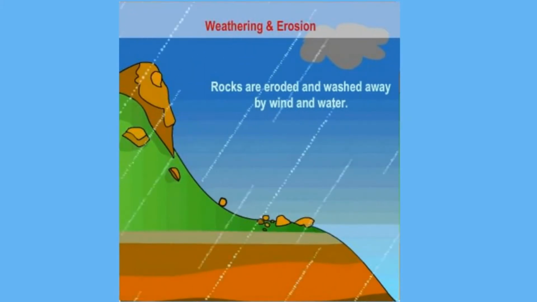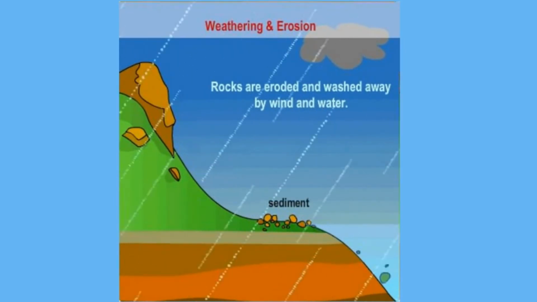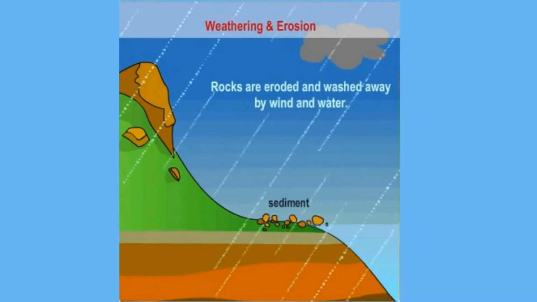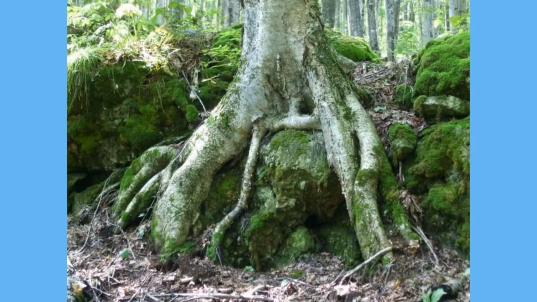Water can get into cracks in the rock, and if it freezes there, then the cracks widen. Water can also wear away the rock. Wind: strong winds wear and erode the rocks and carry them to other places. Living organisms: living organisms like lichens and bryophytes also help in soil formation.